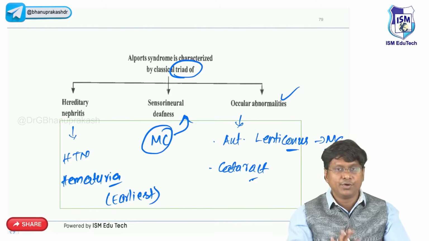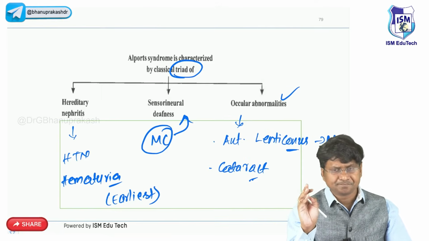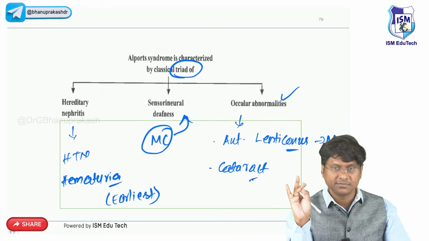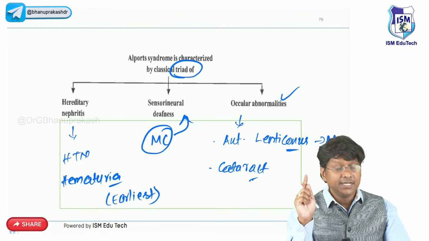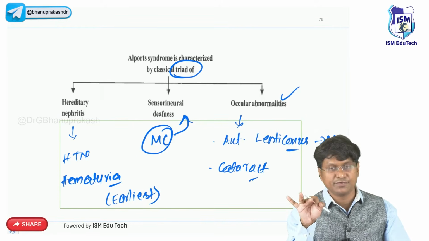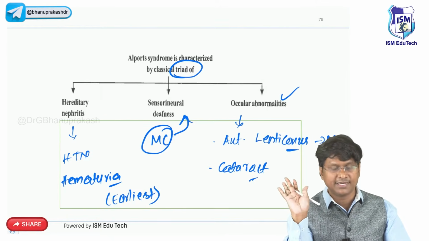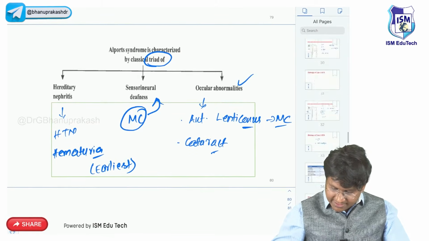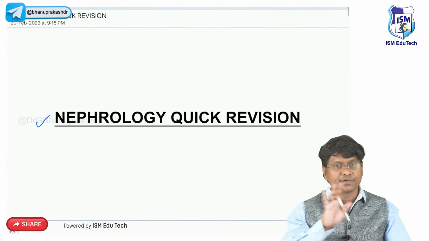Okay, so this is about your hereditary disorders of the kidney. Bartter's, please remember, resembles loop diuretics. Gitelman's resembles thiazide diuretics. Liddle syndrome is due to an increase in ENaC activity. Alport syndrome is due to a defect in the alpha 5 chain of type 4 collagen, because of which you have a classical triad: hereditary nephritis, sensorineural hearing loss, and ocular abnormalities. So with this, we are done with the entire nephrology revision. With this, we are done with the quick revision of the entire nephrology.